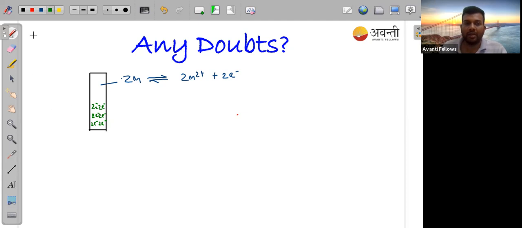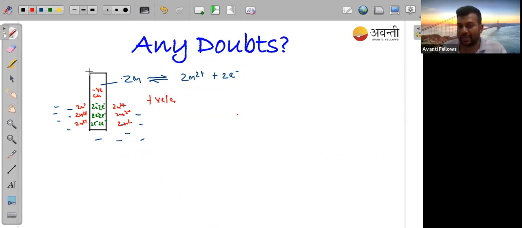Now the electrolyte contains Zn2 plus, and after mixing, the electrolyte is becoming positively charged. Now this electrode is negatively charged and the electrolyte is positively charged.